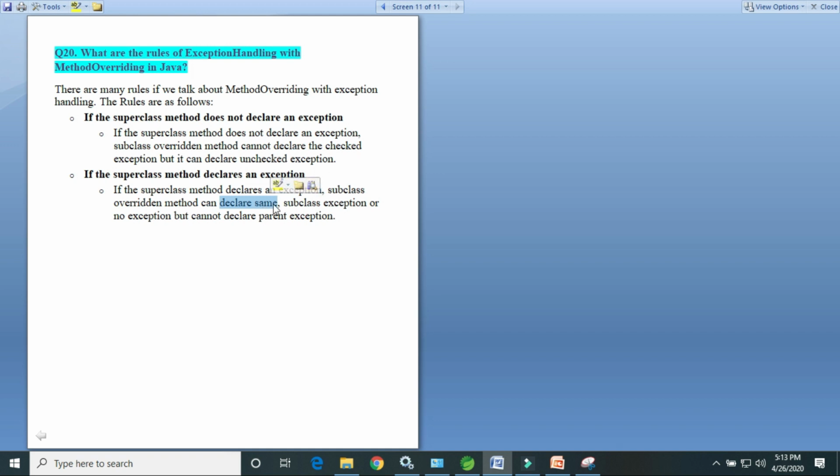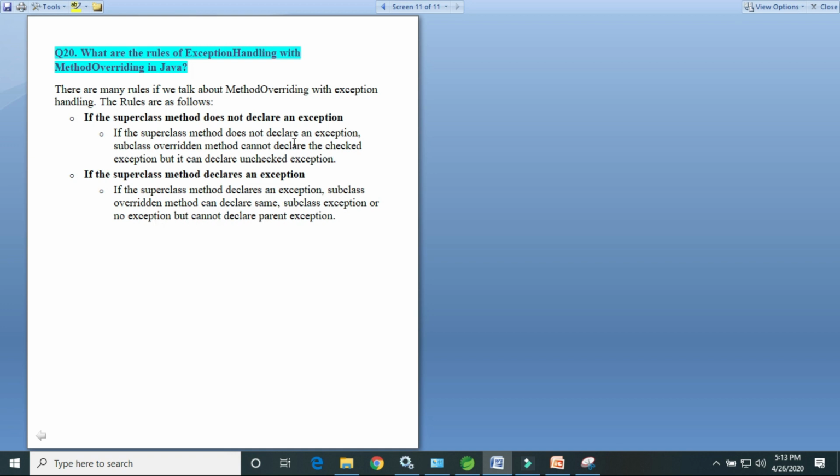Exception is the superclass, so we can declare subclass exceptions of Exception, like ArrayIndexOutOfBoundsException or NullPointerException, or no exception.